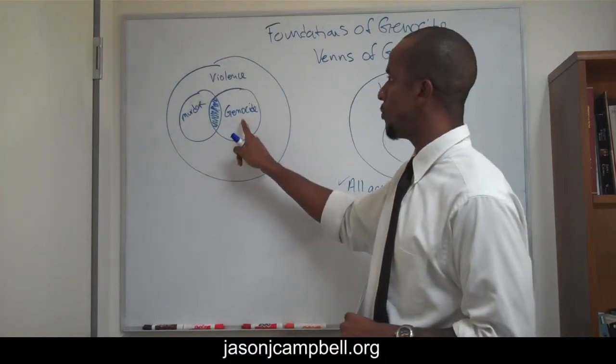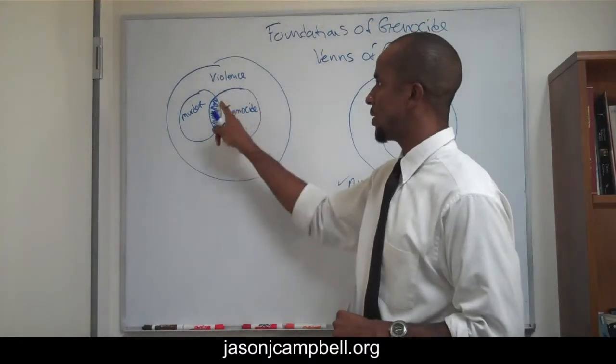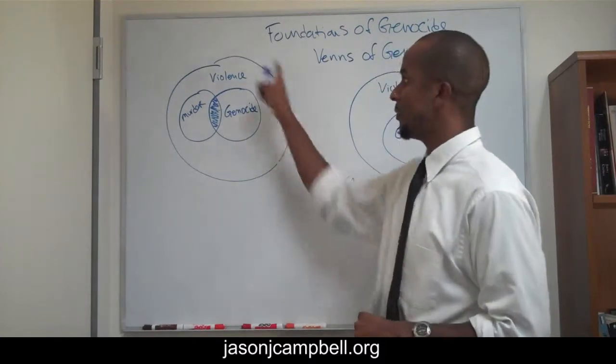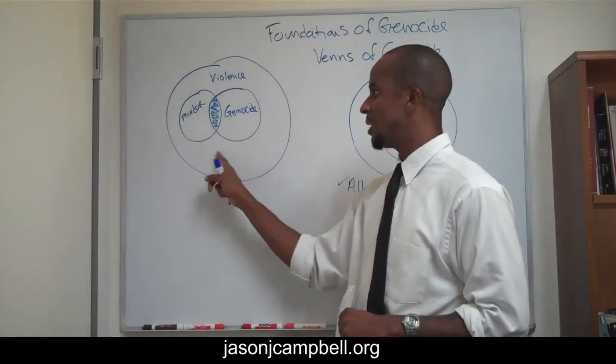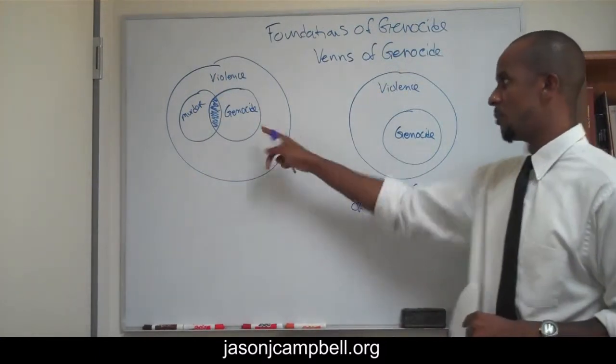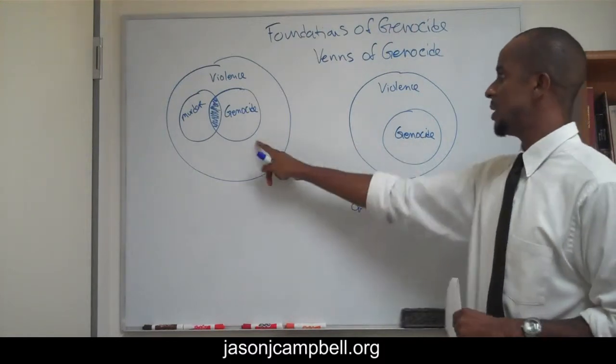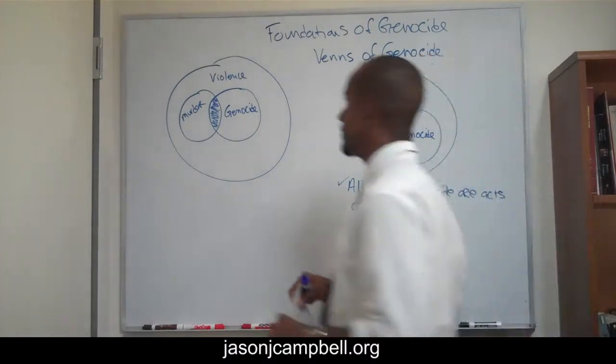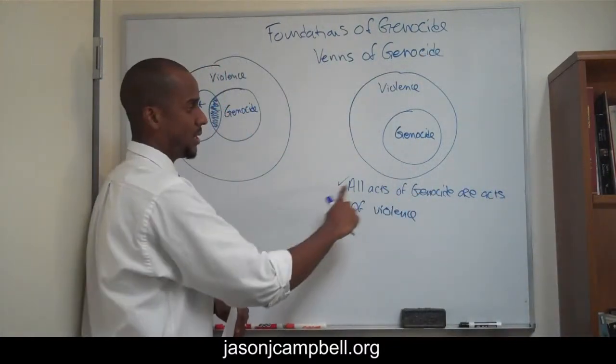And obviously this is the overlap between all those things considered genocide and those things considered murder within a class of things considered violence. Clearly this is far more complicated than this. It'll get more complicated in a second, but this is more complicated than this, right? What we're saying in this is the following, right? Well, it'll be the same as before.